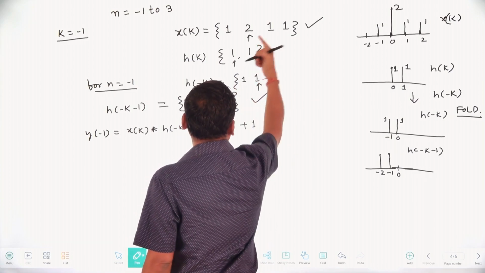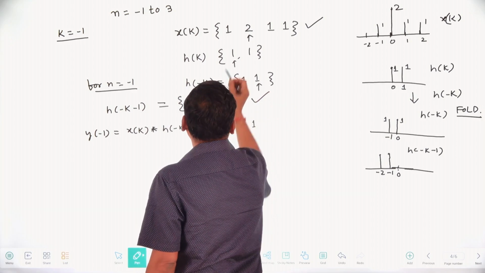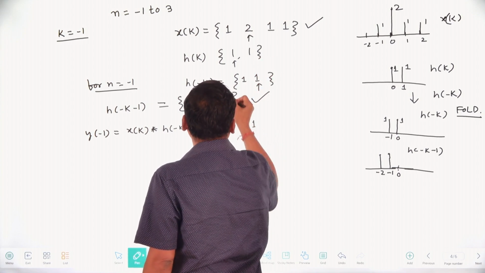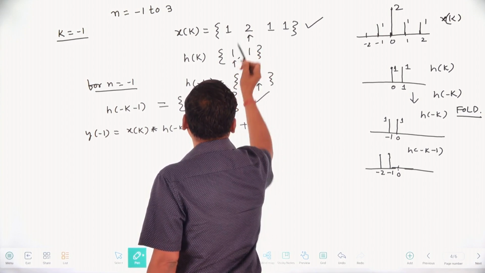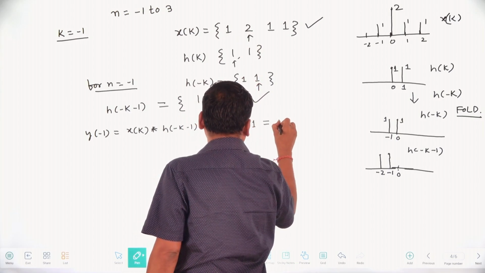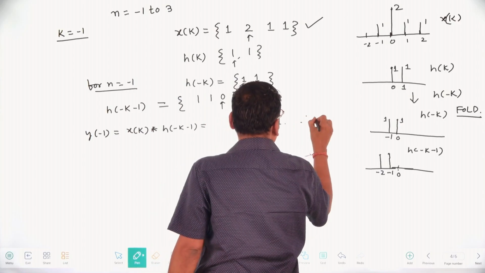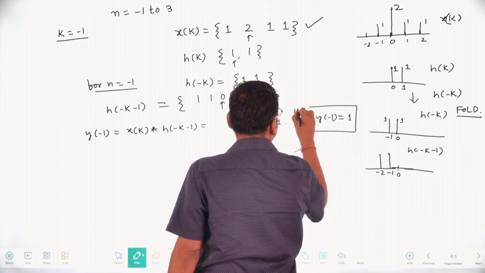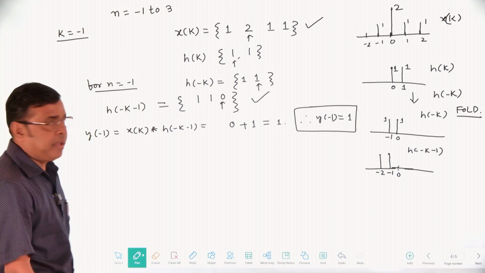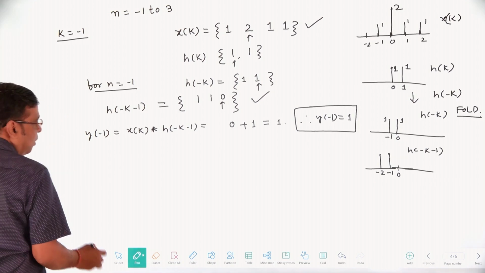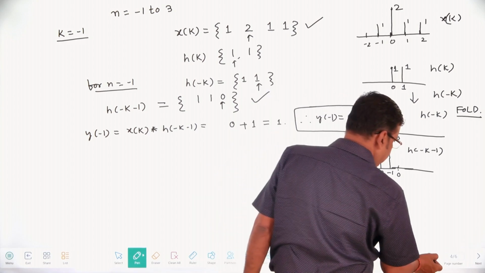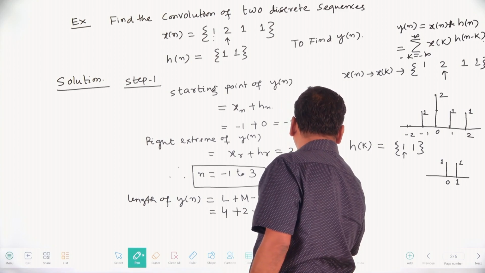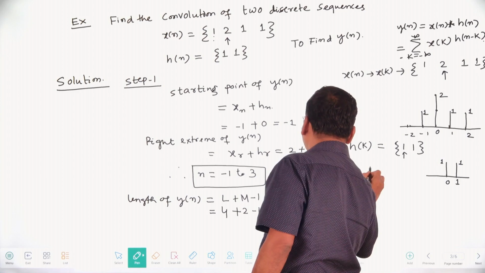On the right side, whatever the value, that will be 0. Only at n equal to 0, 2 into 0, 0. Then minus 1, 1: 1 into 1, 1. 0 plus 1, 1. That is your 1 here. So therefore, y of minus 1 is 1. Okay, very interesting. Then for n, our sequence must be minus 1 to 0, again 0, then 1, then 2, then 3.